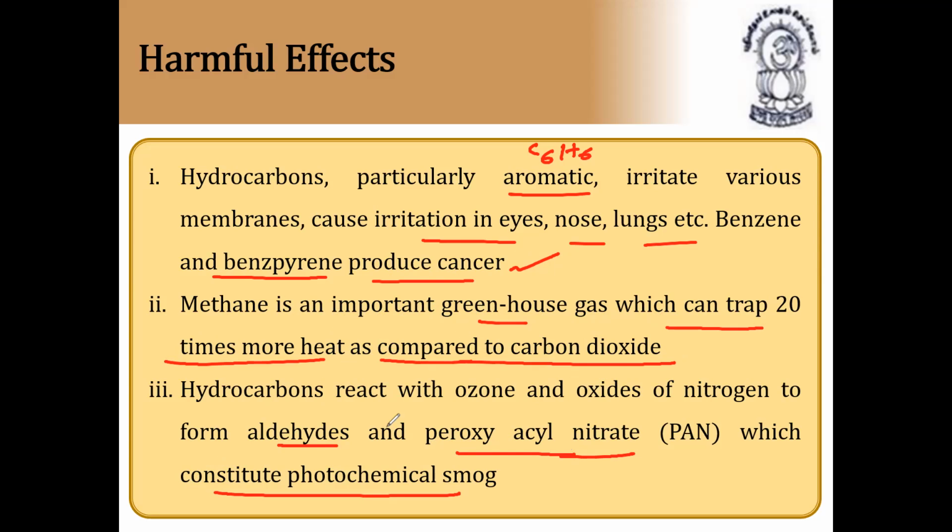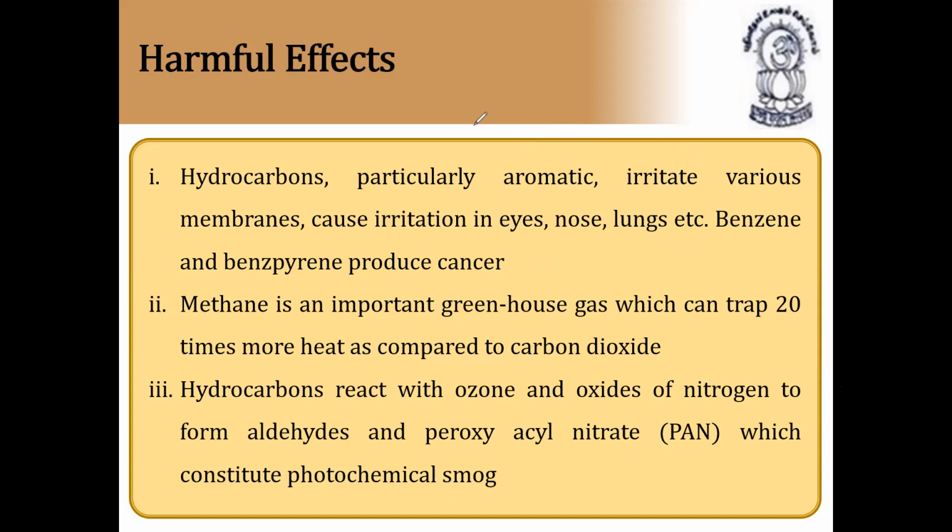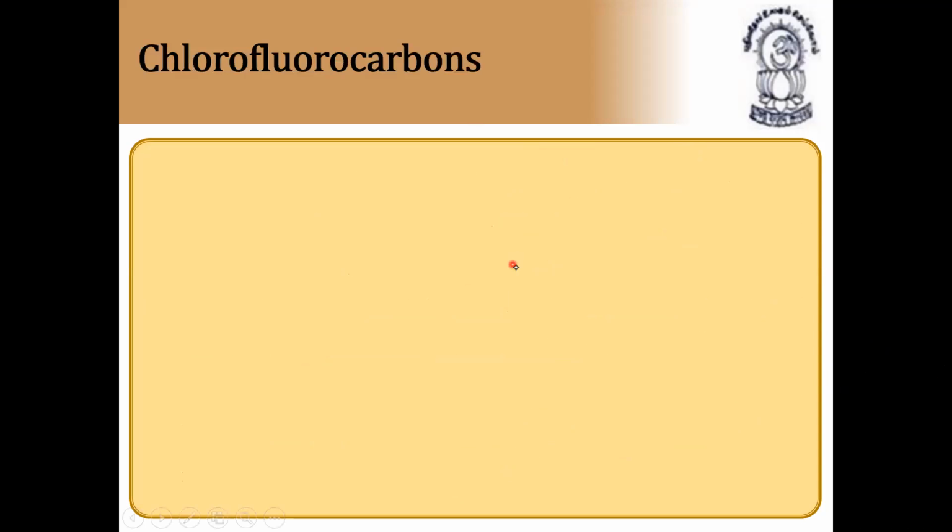So, what do you understand by this? Hydrocarbons react with ozone and oxides of nitrogen to form aldehydes. What is the formula of aldehyde? CH3CHO. This is called aldehyde. Peroxyacetyl nitrate, PAN, is also an important compound which constitutes photochemical smog. Constitutes means together they are called photochemical smog.